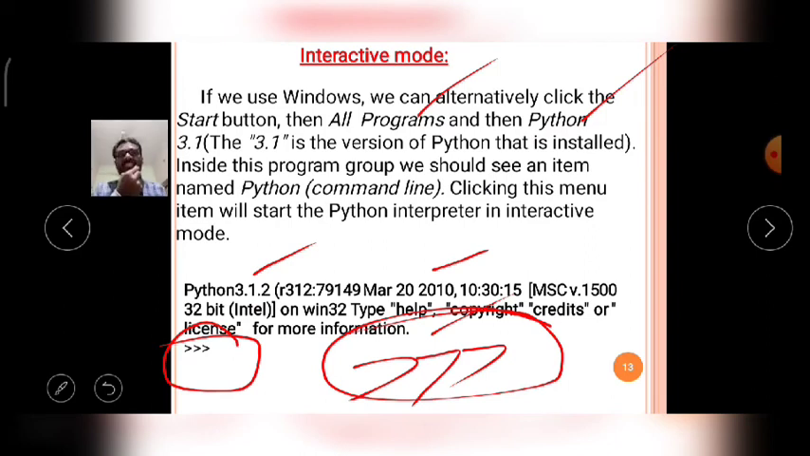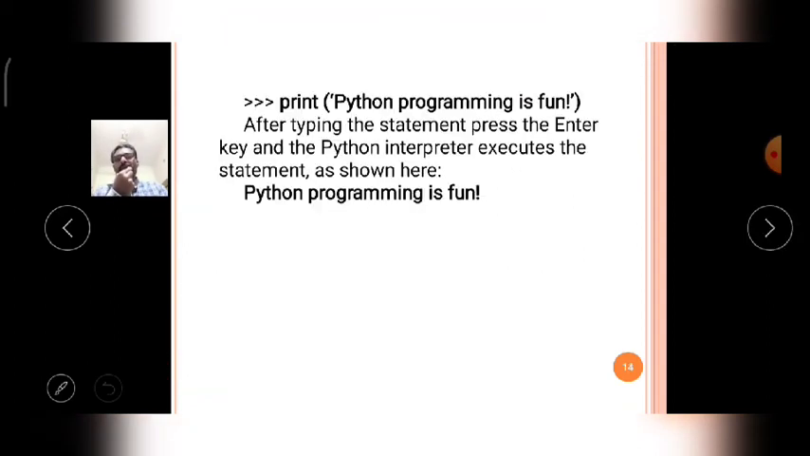Using this Python prompt, the interpreter will execute the statements written by the programmer. The particular instructions which are typed at the interactive mode, that means the Python prompt, it will receive the statement, execute it and give the answer on the output screen. Like that, in the interactive mode also the Python program is executed.